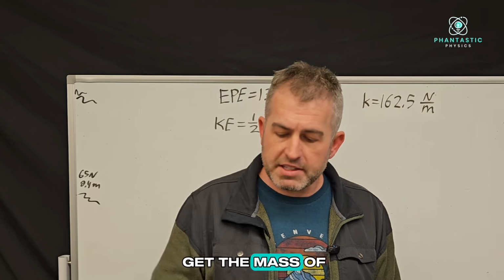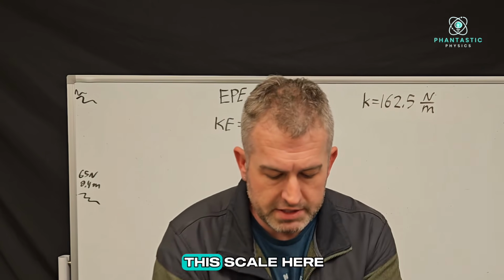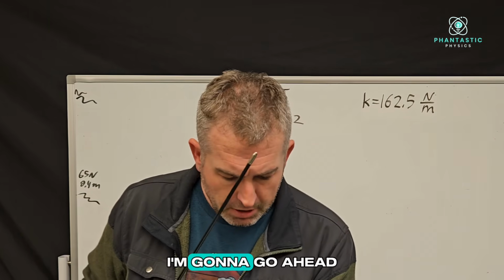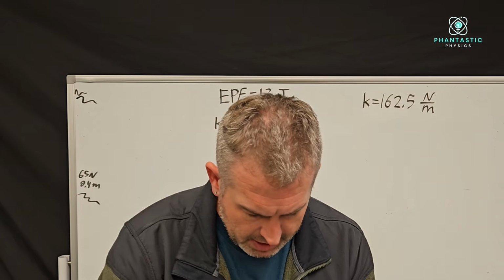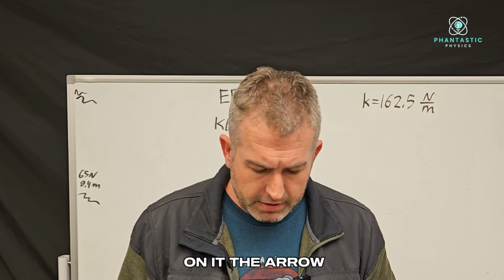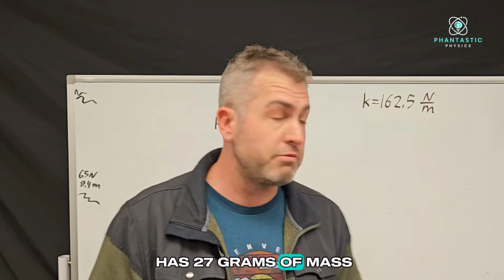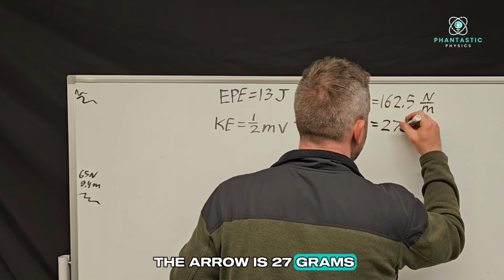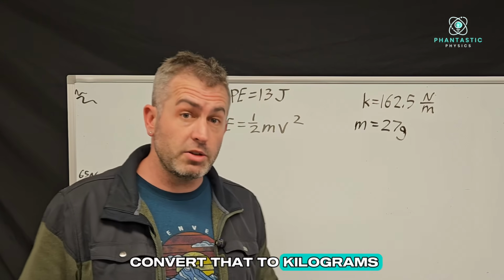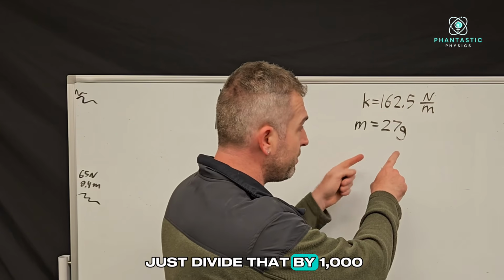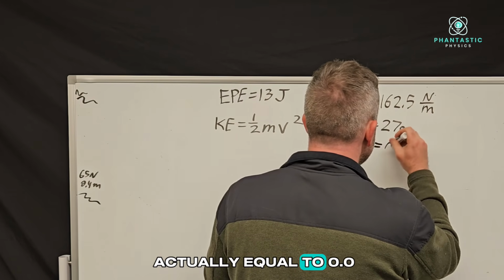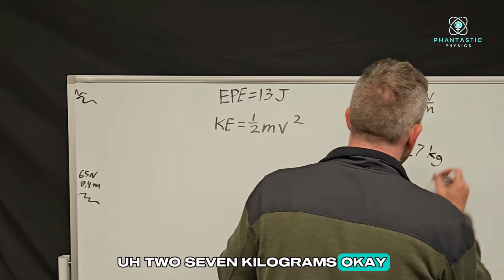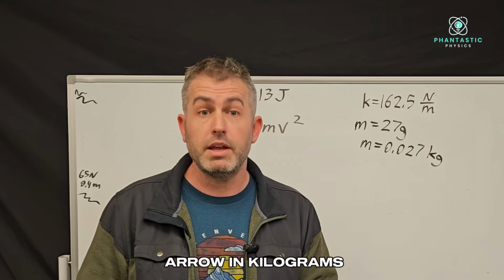Let's go ahead and get the mass of this arrow by putting it on this scale here. So we need that mass in order to solve for the velocity later. So I'm going to go ahead and put the scale down on my desk and put the arrow on it. The arrow has 27 grams of mass. So I'm going to say m, the mass of the arrow, is 27 grams. We need to convert that to kilograms for our calculation, so just divide that by 1,000. So the mass is actually equal to 0.027 kilograms, okay? So there we go, mass of the arrow in kilograms.